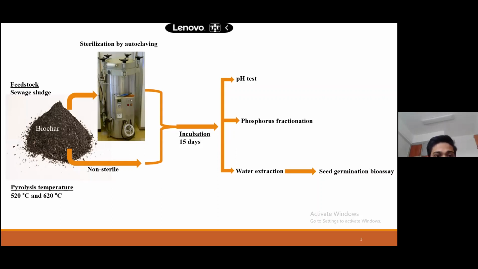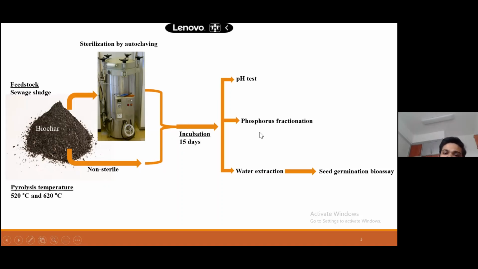And then we are autoclaving, because when you are doing something with microorganisms, you have to autoclave. So we divided the biochar into two parts. One is autoclaved biochar, you can see here is the autoclave machine, and then the non-sterile, I mean non-autoclaved biochar. Then we incubated these two biochars for 15 days.